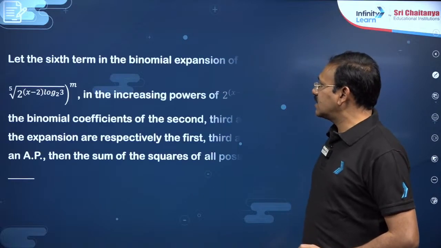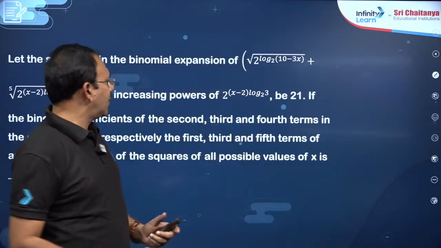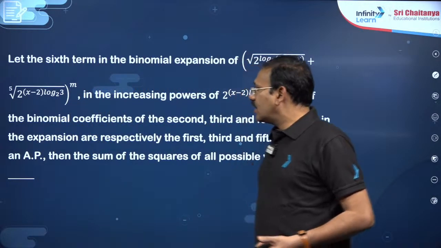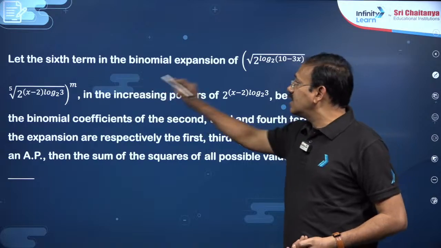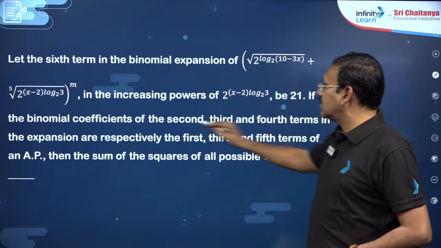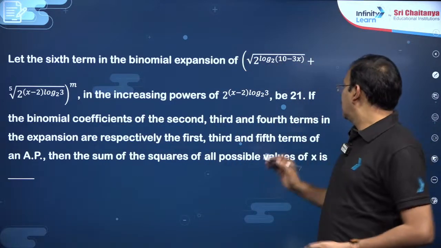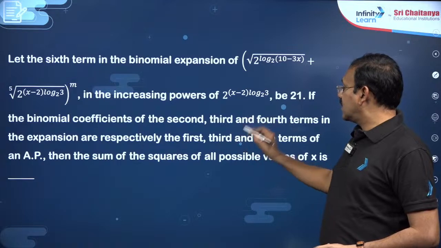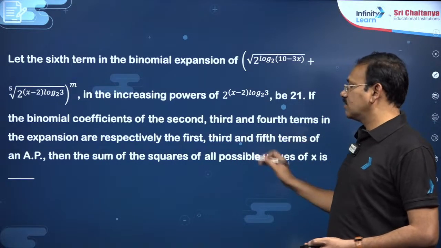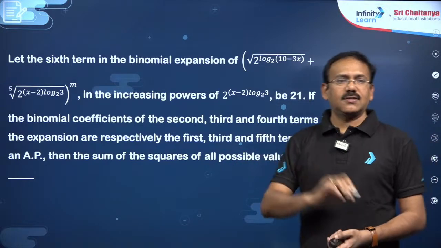That's it. The next, dear students, you see this question seems to be very lengthy, difficult. When we read this question, generally we feel we cannot answer. But this, you see: let the sixth term of this binomial expansion in the increasing powers of the second one be 21, right? If the binomial coefficients of the second, third, fourth terms in the expansion are respectively the first, second, fifth terms of an AP, then the sum of squares of possible values of x he is asking.